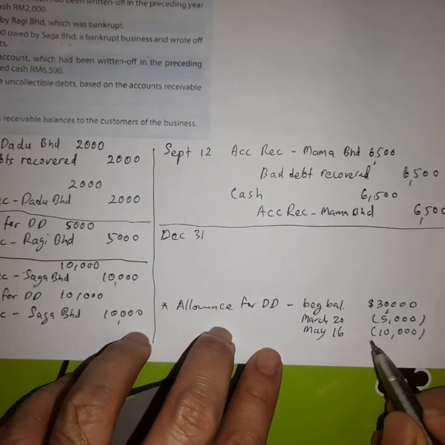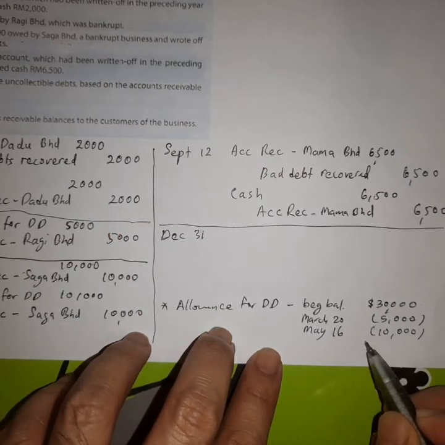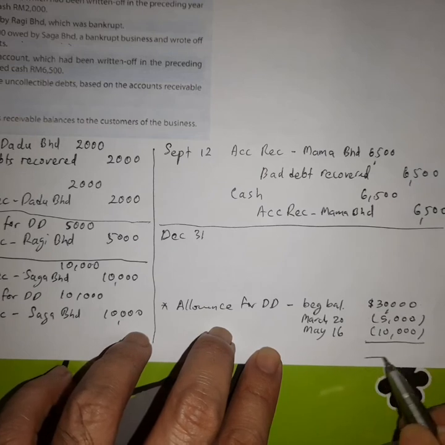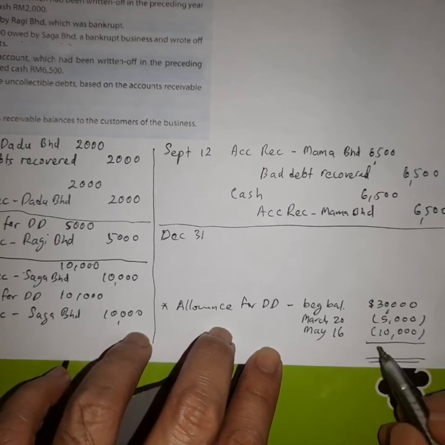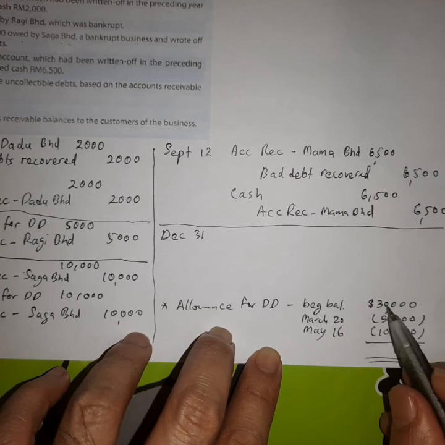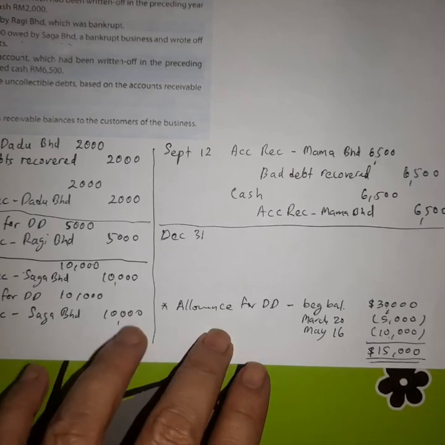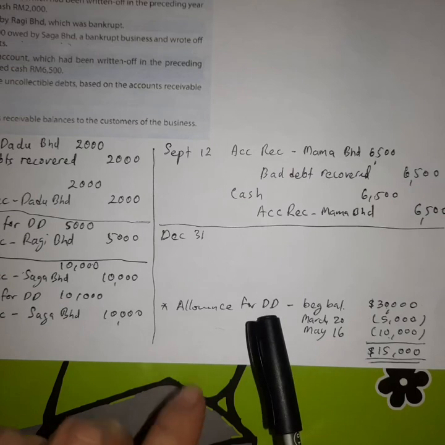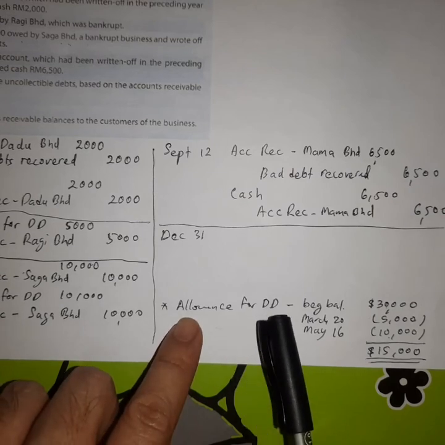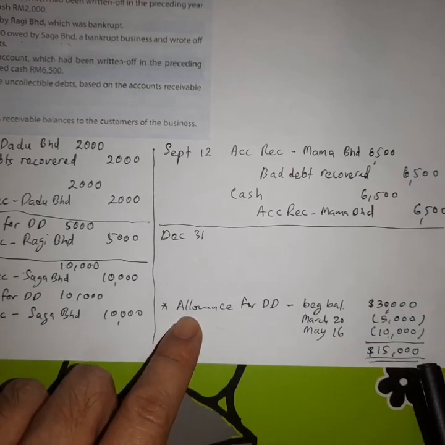Good. Okay, so now how much is the balance of the allowance at the end of the year? At the end of the year, the business has a balance of 30,000 minus 5,000 minus 10,000. So the balance is 15,000.